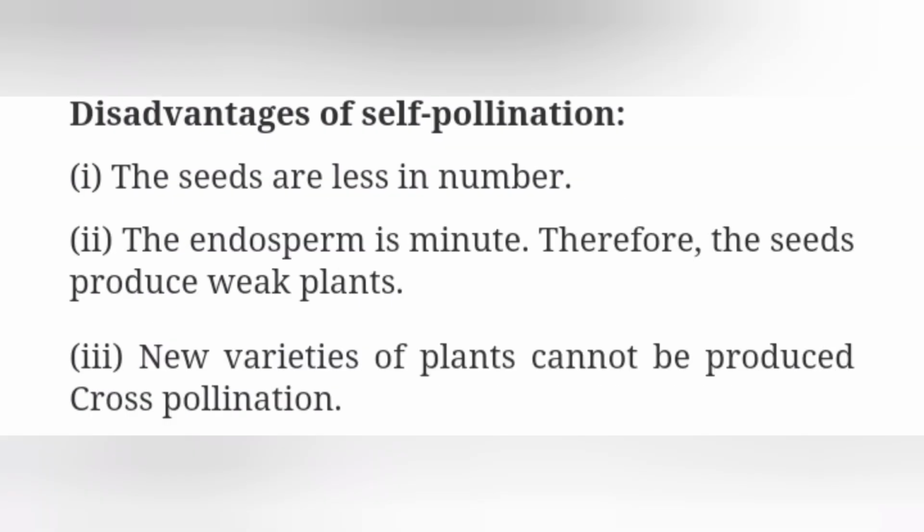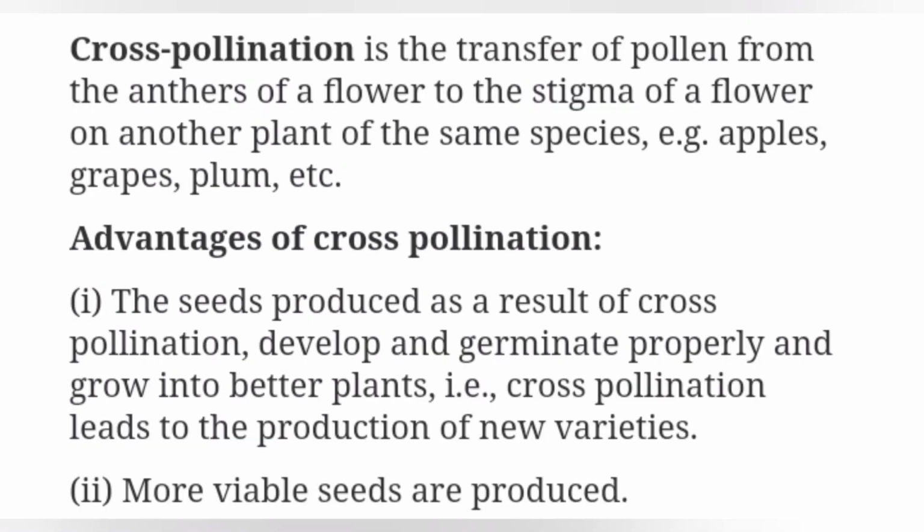Disadvantages of self-pollination. First point, the seeds are less in number. Second point, the endosperm is minute. Therefore, the seeds produce weak plants. Third point, new varieties of plants cannot be produced.